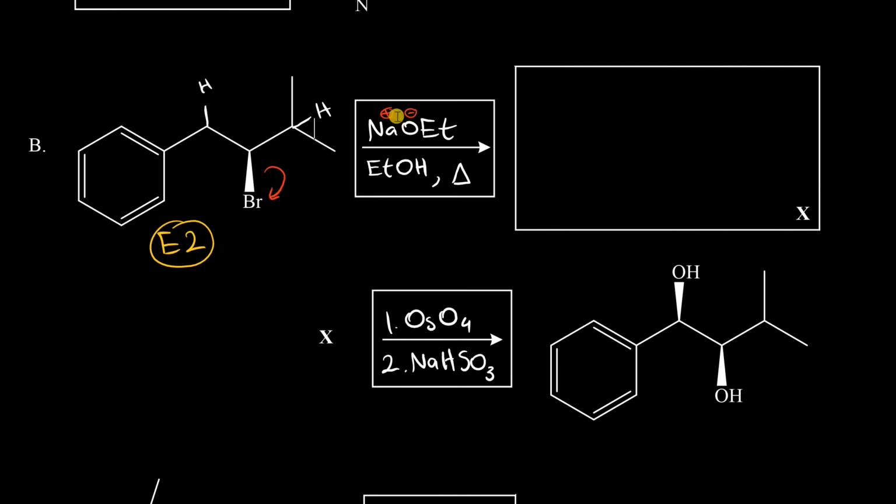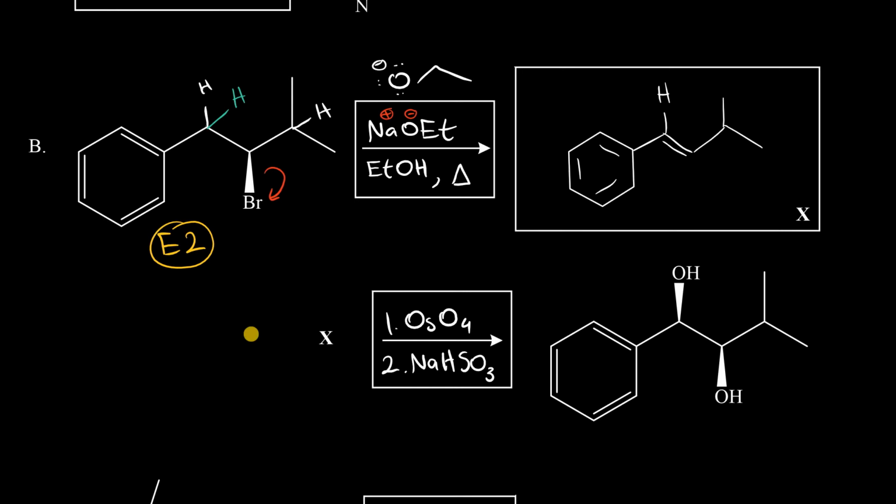We know it's generally not a very bulky base, but the question is, do we form the Zaitsev product, which is the alkene right here, or the alkene right here? Because if we form the alkene right here, we wouldn't form this dihydroxylation product. Another clue is that if we form the double bond right here, it can conjugate with the phenyl group. So this brings up a very important exception to the Zaitsev rule. If we're doing an elimination reaction and we have a benzene substituent, the conjugated product is always favored. Resonance energy will drive the reaction such that the anti-Zaitsev product will form.